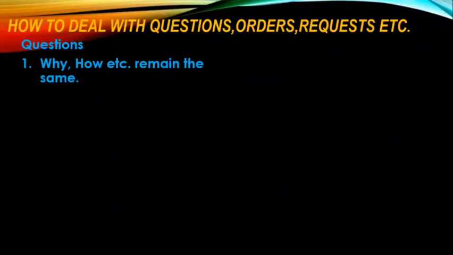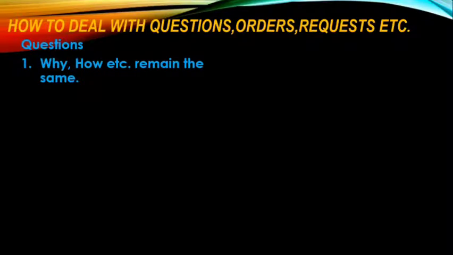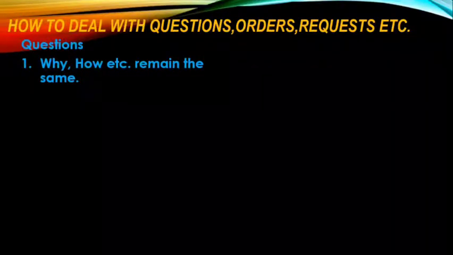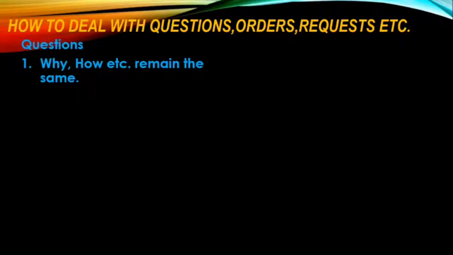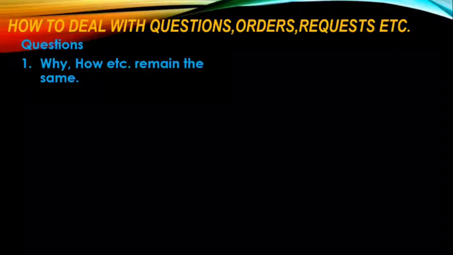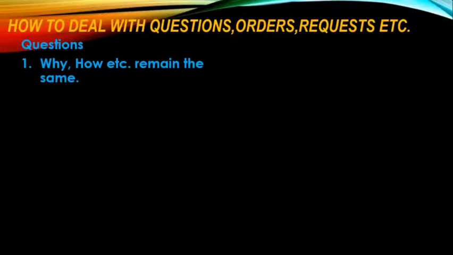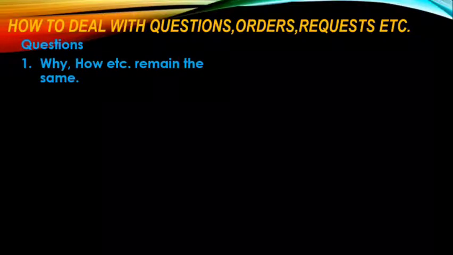How did the teacher scold the student? So, how remains there. How was the student scolded by the teacher? We make other changes, but these question words remain in the beginning of the passive voice.